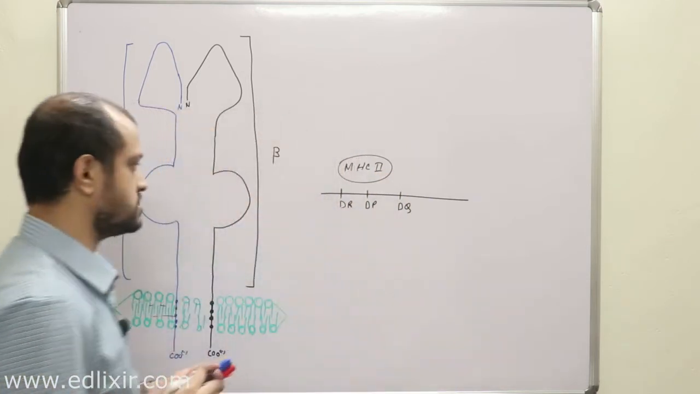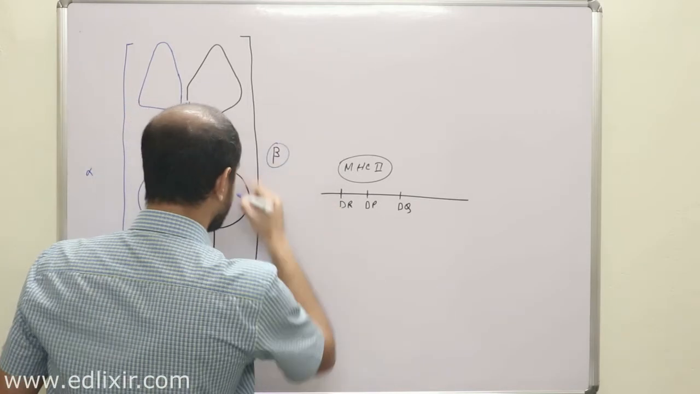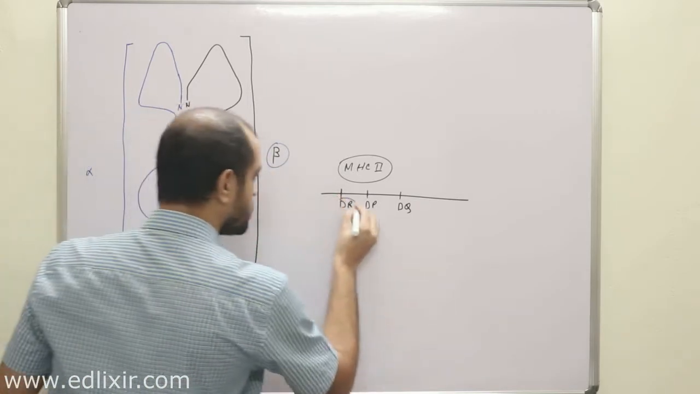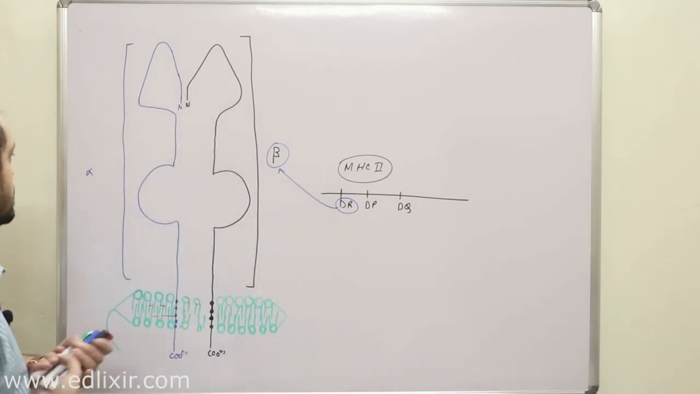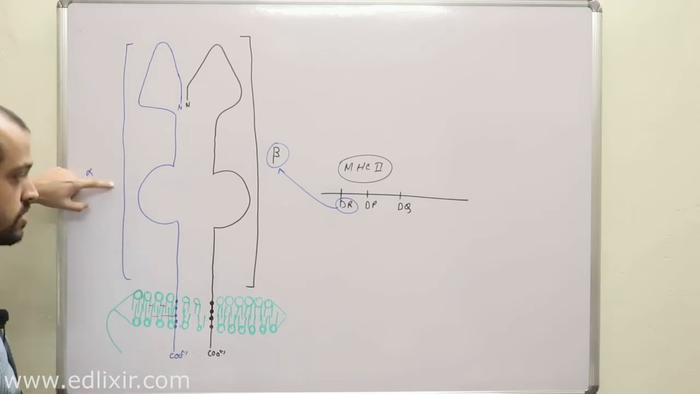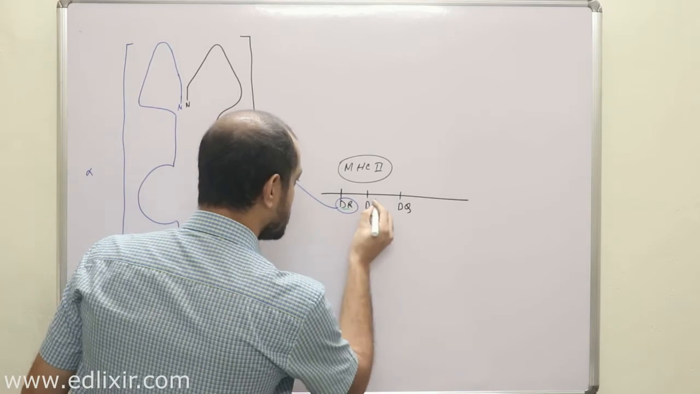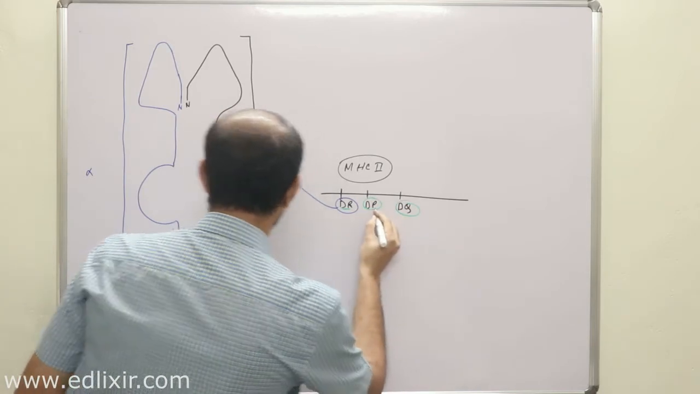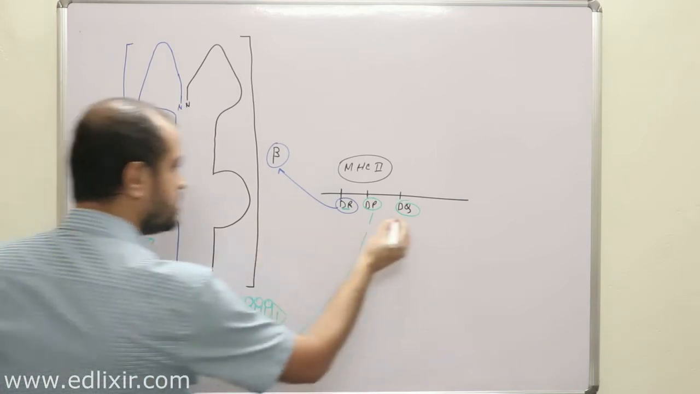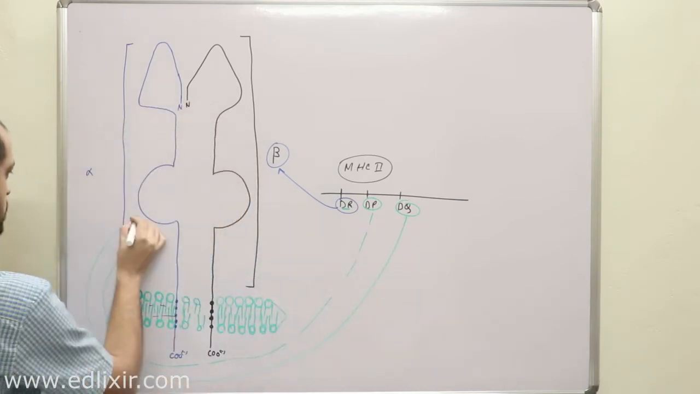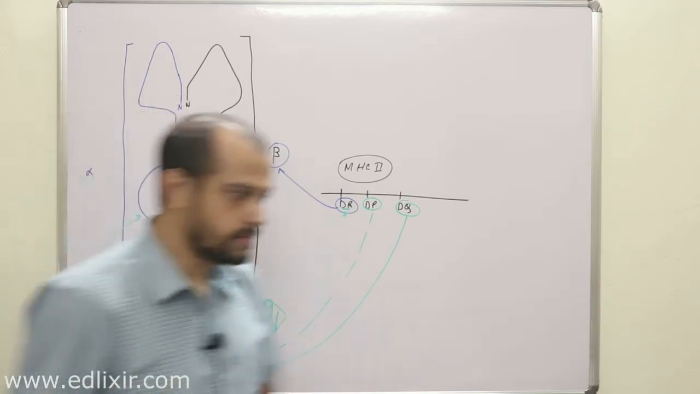Now listen with all your attention. Suppose the beta portion of this particular MHC is coming from DR, then remember this for an entire life: the alpha portion will not be made from this DR gene. It will be made from either the DP gene or the DQ gene, but not DR. Remember this for your entire life. Okay, clear?